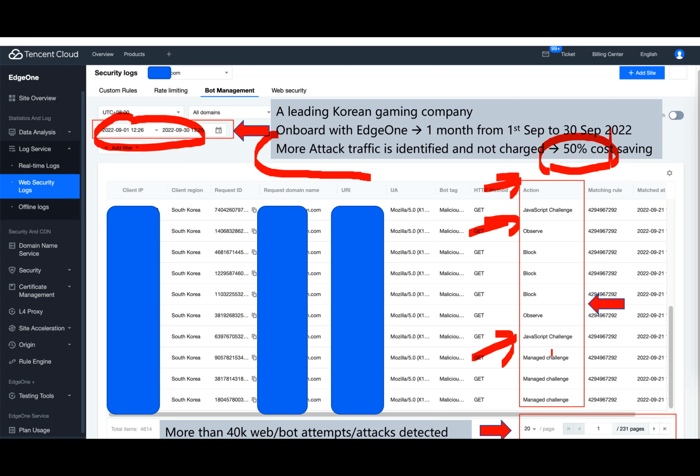Otherwise, we sometimes send, for example, a managed challenge, like CAPTCHA is part of them, and Tencent is using a slider puzzle. If a human is able to pass the slider puzzle, then we allow the traffic to pass. Otherwise, we block it. So we have different mechanisms to challenge those bots and also find out malicious traffic.